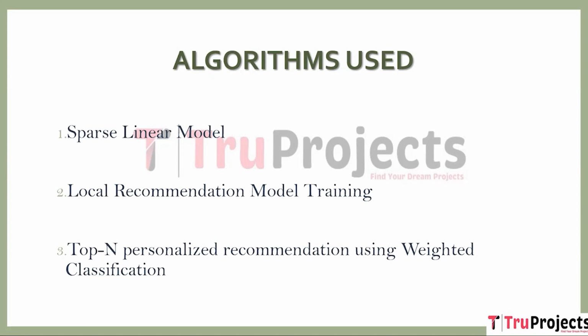Next one is top N personalized recommendation using weighted classification. Using clustering and similarity scores to provide personalized movie recommendations for users, it takes the user ID and movie ID as input and extracts cluster centers from the K-means model. It then calculates the nearest neighbors between the input user and the cluster centers using the Pearson formula. Based on calculated similarity scores, it returns the top N recommended movies for a given user. The weighted classification approach allows the system to provide more accurate personalized recommendations.